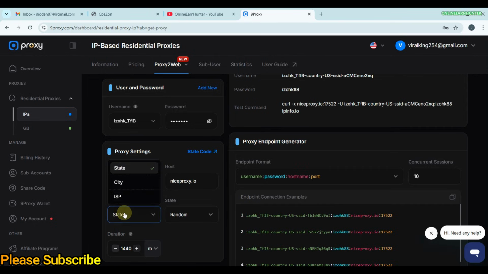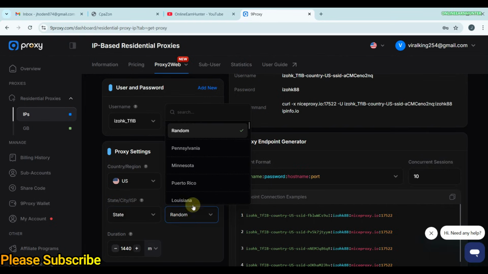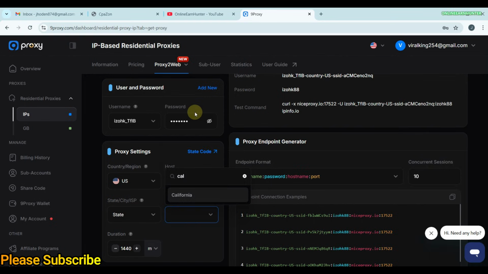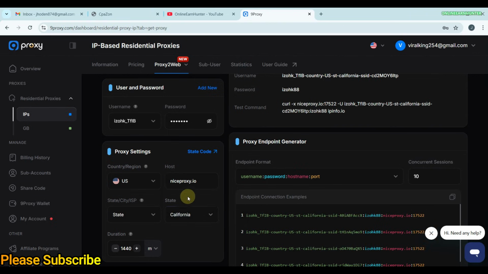For example, if you select city like this one, you can select the city that you need. Let's say California or whichever. You see, like that. So you are going to get a random city in California and a random ISP. And don't worry about this, because they always give you the best city and ISP in every single location that you choose, in case you choose a city.